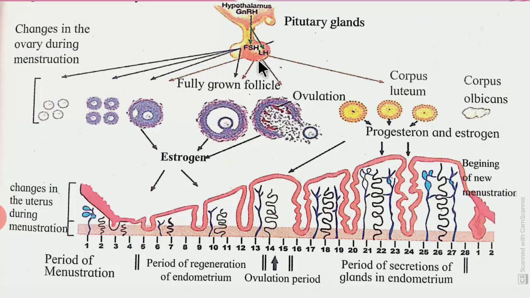So, in one chart, this is called the period of menstruation, day 1 to day 5. From day 1 up to day 13, it is called the period of regeneration of the endometrium. Here the 14th day is called the ovulation period, and from day 15 to the 20th day, it is a period of secretion of glands in the endometrium. So all the system will be summed up in this chart. Okay, so this is all about the menstrual cycle.